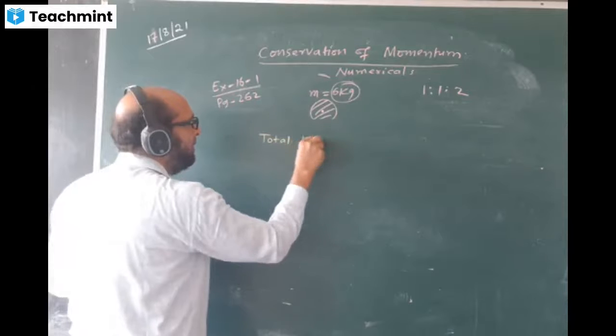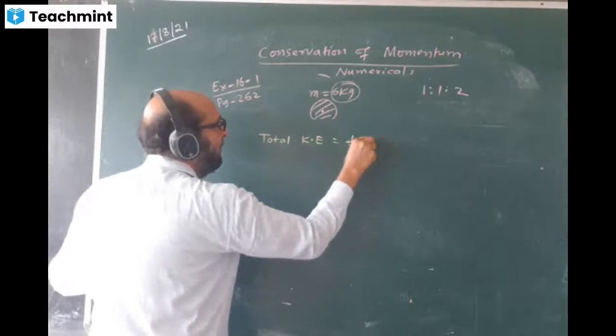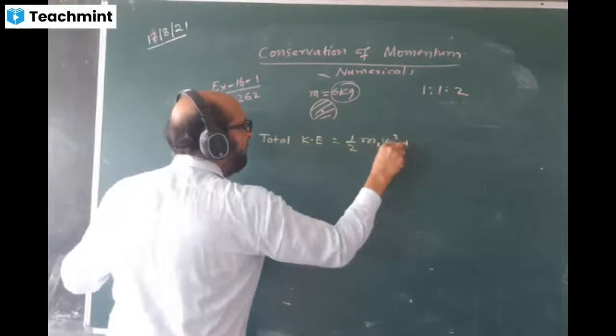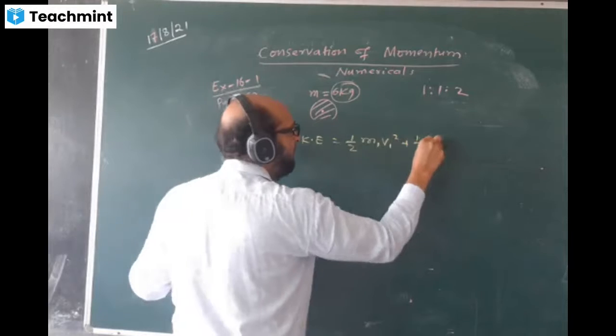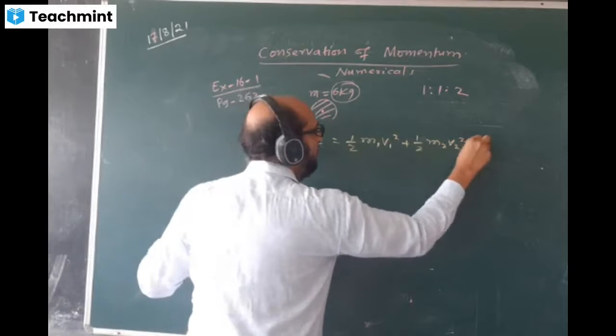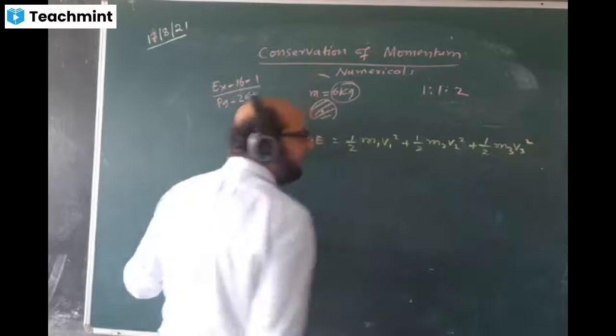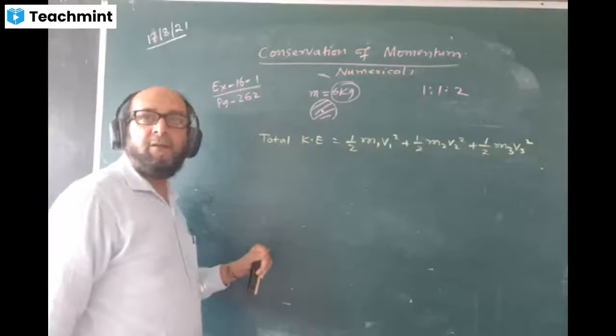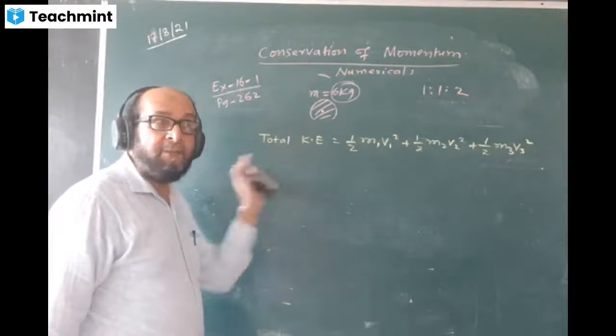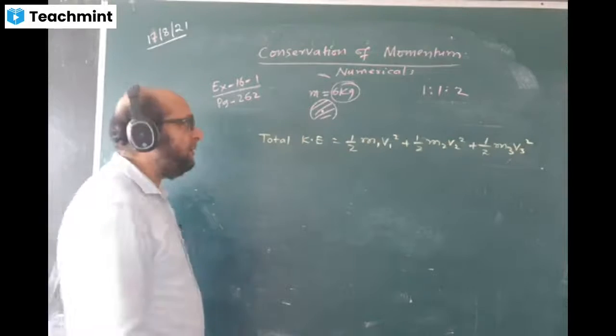Total kinetic energy will be equal to half m1 v1 square plus half m2 v2 square plus half m3 v3 square. Without considering vector addition, simple addition, because kinetic energy is scalar.